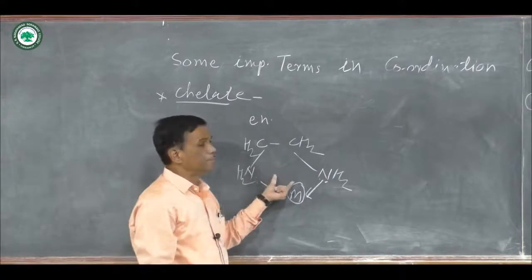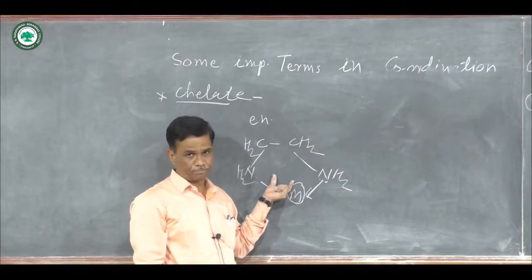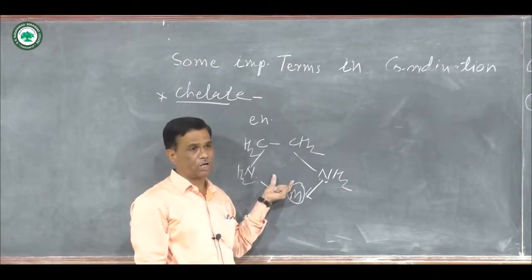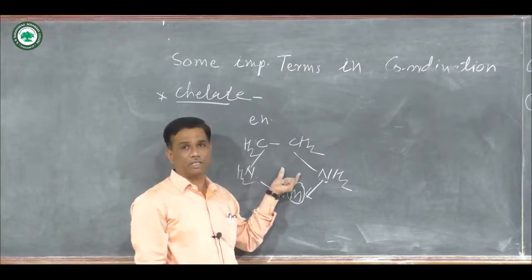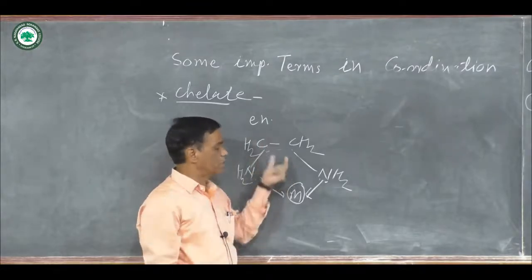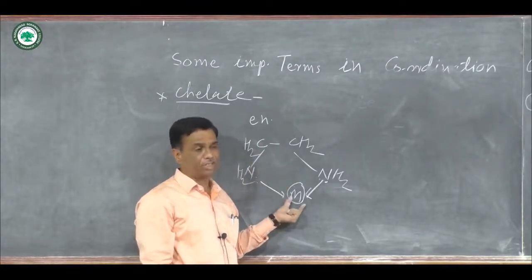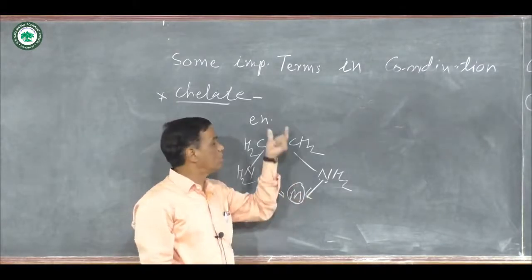At the same time, there is a formation of a ring structure. That ring is known as a heterocyclic ring. Once a heterocyclic ring is formed by a chelate compound, it gives more stability, and there are so many examples of chelates.